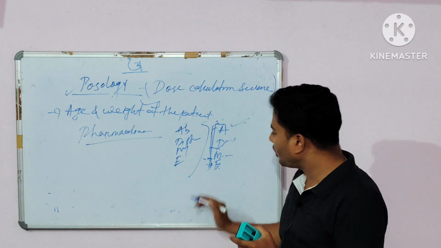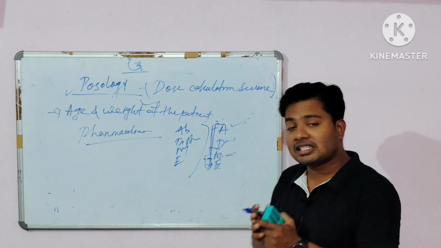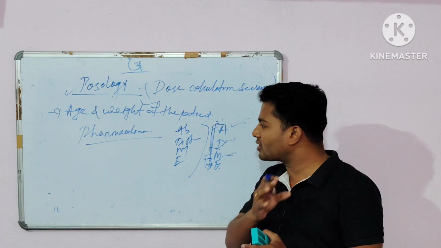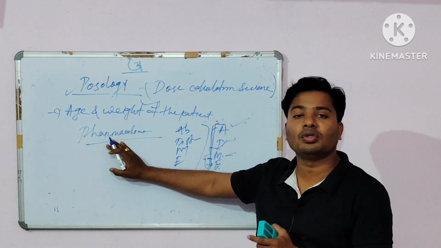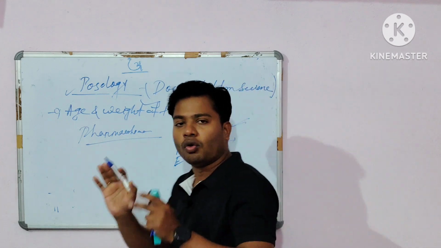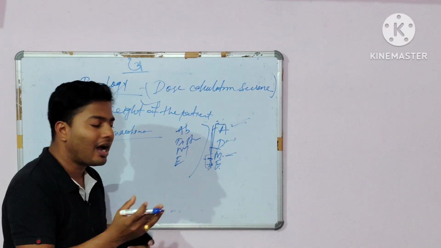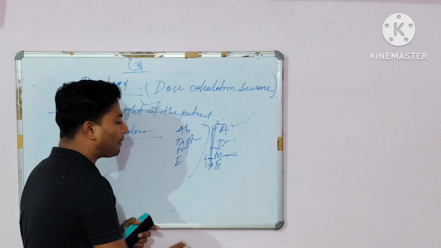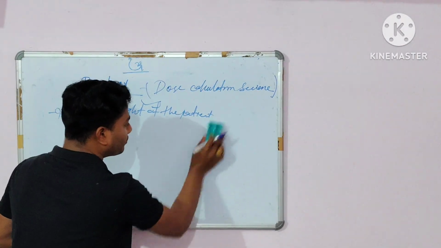Okay, so first of all, you should know what is meant by metabolism and what is meant by excretion, so that you can easily understand how the pharmacokinetic parameters change the dose with age. All of you know what absorption is, and all of you know what distribution is. Now I am repeating metabolism, because it is a very important part.